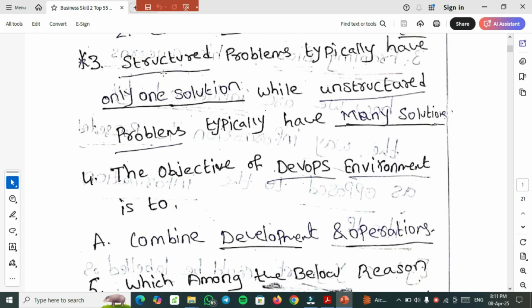Third question, dash problems typically have dash, while dash problems typically have dash. So this is also a multiple select question. They will provide you 5-6 options. In those 5-6 options, you have to select the first one, which is structured. Structured problems typically have only one solution, while unstructured problems typically have many solutions.